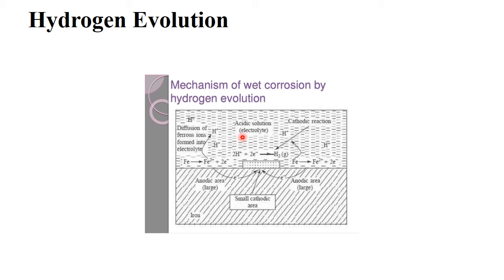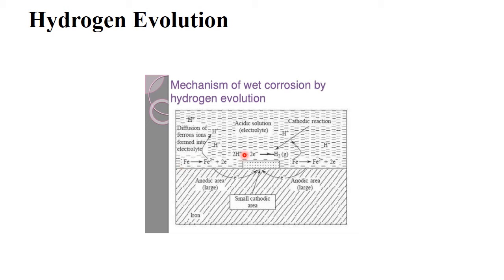See this diagram for the mechanism of wet corrosion by hydrogen evolution mechanism. So this is considered as a steel tank. This steel tank has the acid waste, and there is a small copper piece. The copper piece acts as a cathodic pad, which is a small cathodic area. This portion behaves as the anodic area, which is large in nature.